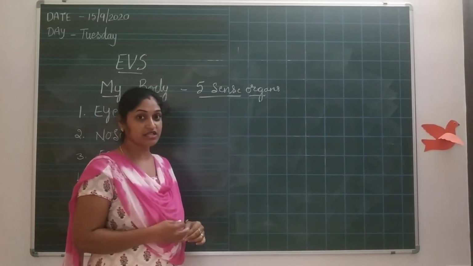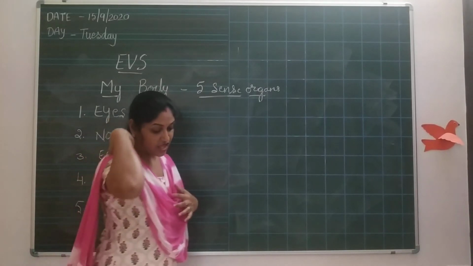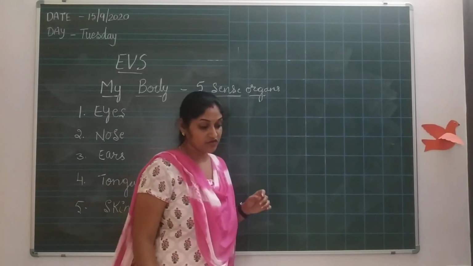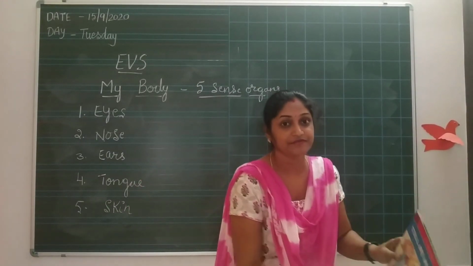Okay children, you all understood now? Yes, no? Okay. Now, we will go to some conversation. You all have the Tell Me More book now.